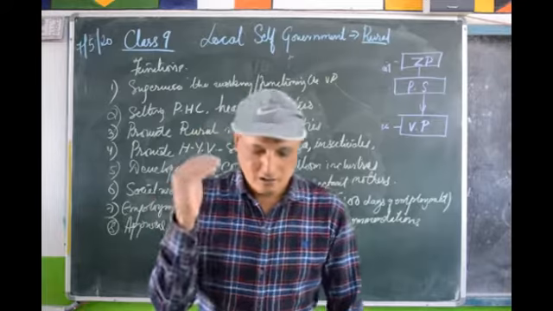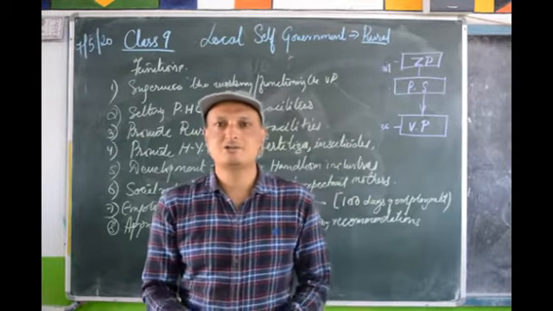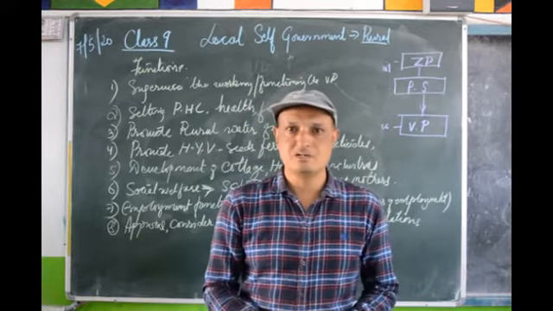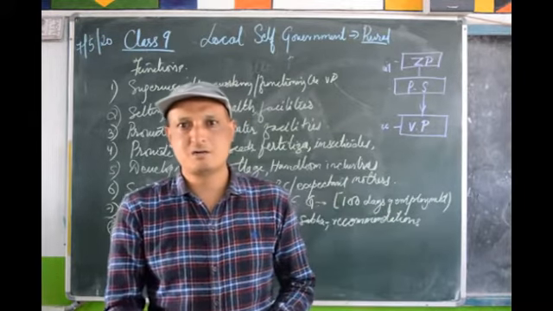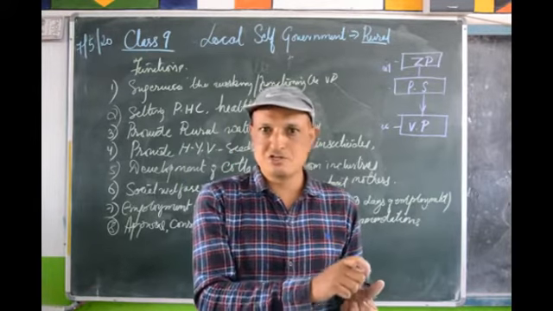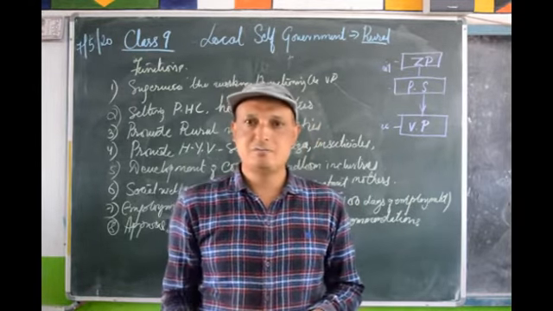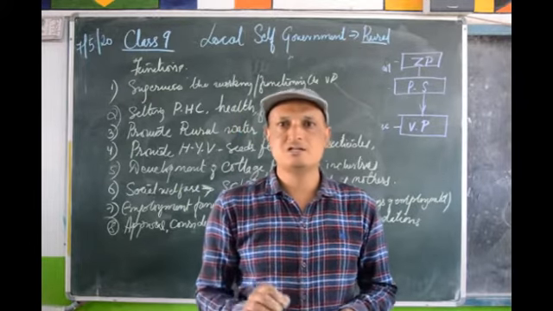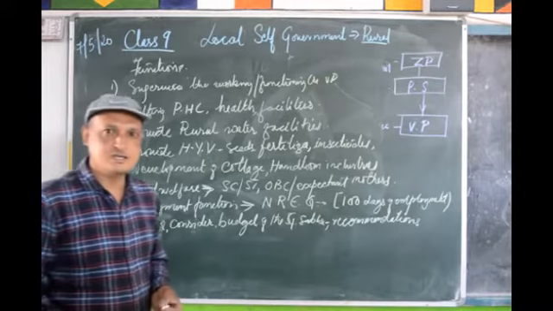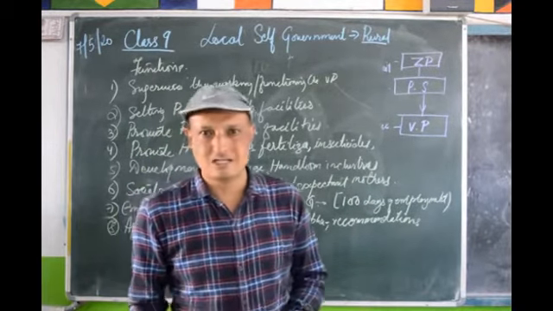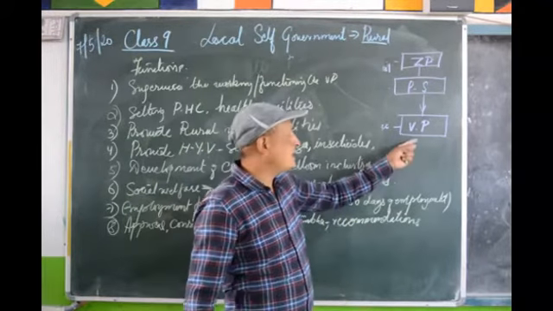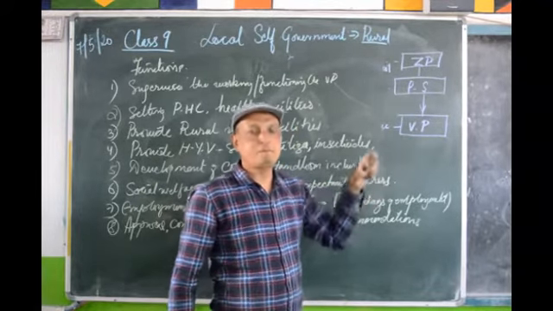Now once again, according to the Balwant Rai Mehta Committee, a 3-tier structure of local self-government was set up in India. What are they? First one, we studied about the village panchayat, and we studied about the Gram Sabha, its composition, functions, then the village panchayat, its compositions and functions under different headings. So next one we saw the Panchayat Samiti, which is an intermediate body that coordinates the working and the functioning of the village panchayats within a given block.